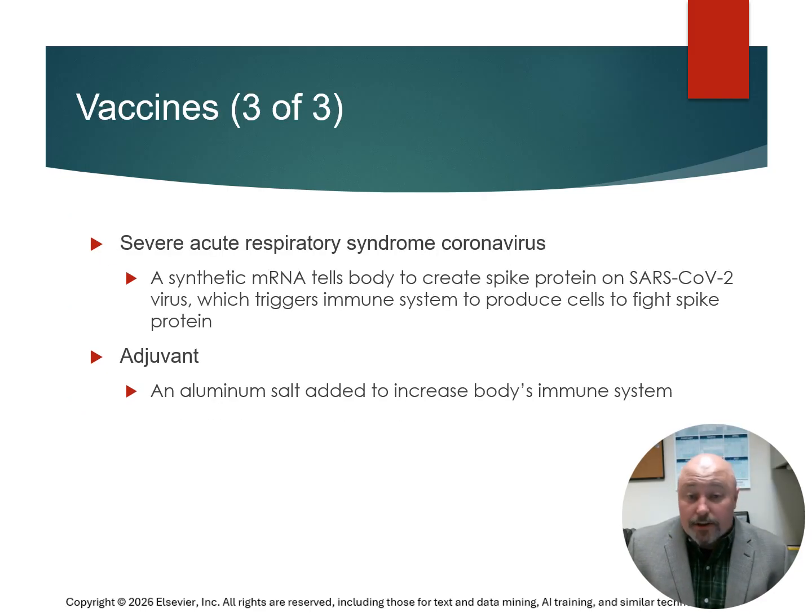SARS, or severe acute respiratory syndrome, or also coronavirus. In this case, a synthetic mRNA tells the body to create spike protein of the SARS-CoV-2 virus, which triggers the immune system to produce cells to fight spike proteins. There could also be an adjuvant. This is an aluminum salt added to increase the body's immune response.